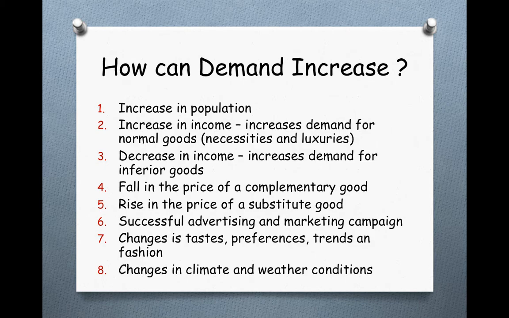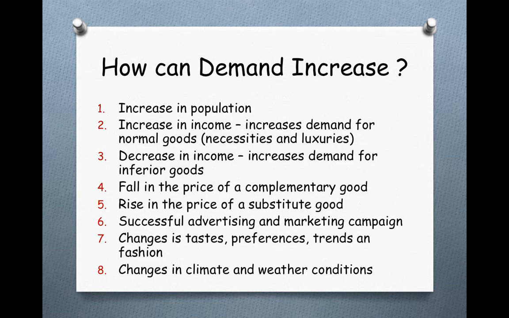Increase in income increases demand for normal goods. Decrease in income increases demand for inferior goods. Another is the fall in price of a complementary good. Now, if a good is in complementary relationship, we know that they are consumed together. So, if we take something like milk and tea, when the price of tea falls, consumers will demand more tea.